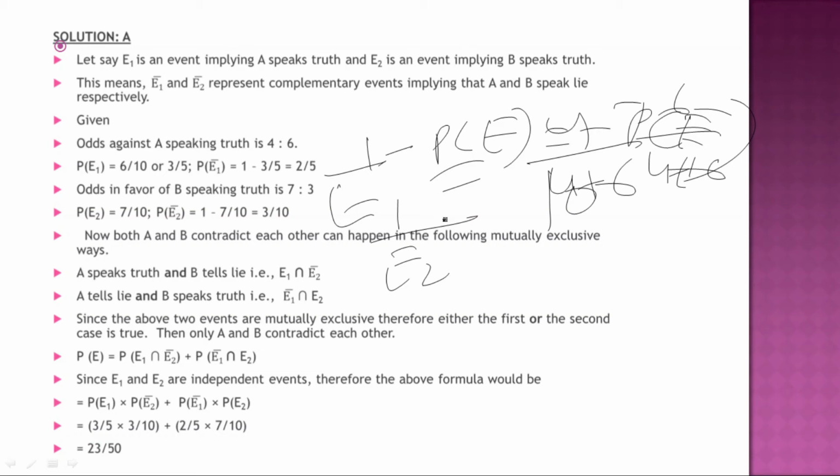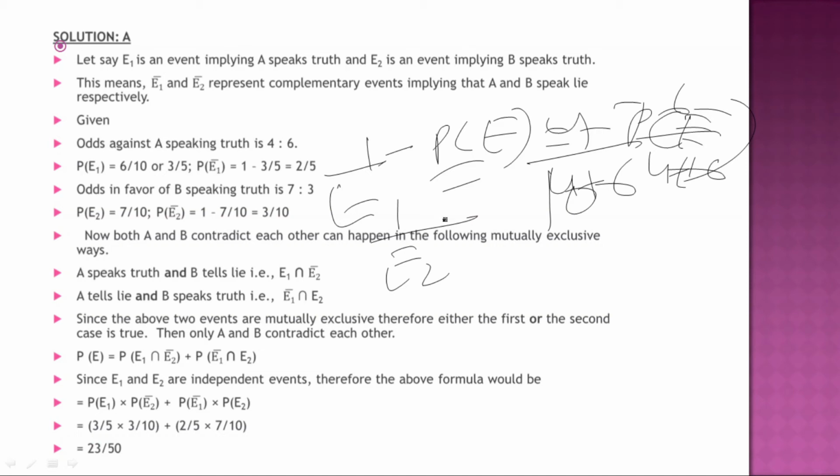Then only A and B contradict each other. The formula will be P(E). This is something I have taken, mutually exclusive events, already discussed. These are the conditions, E1 intersection E2 or E1 intersection E2. That is what happened, so A and B contradict each other, so there will be no other part. So P(E1 intersection E2) plus P(E1 intersection E2), and the answer will be P(E1) into P(E2). So 3 by 5 into 3 by 10, plus 2 by 5 into 7 by 10, that is the answer 23 by 50.